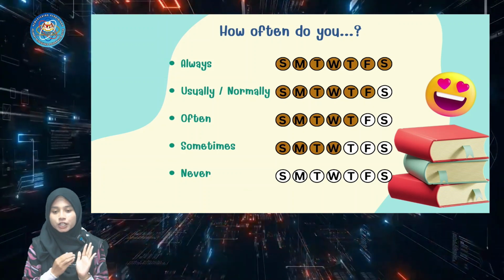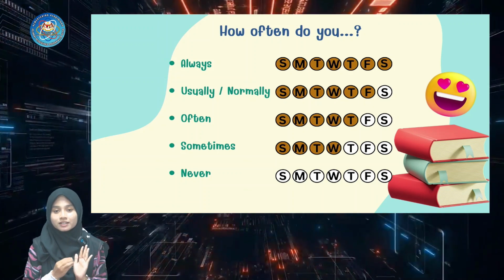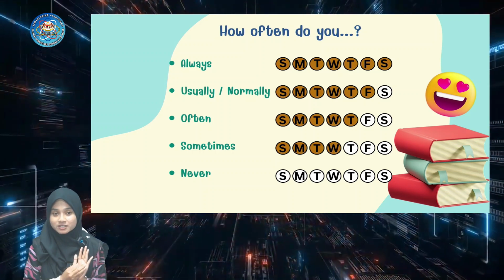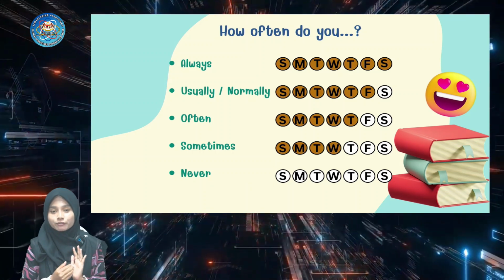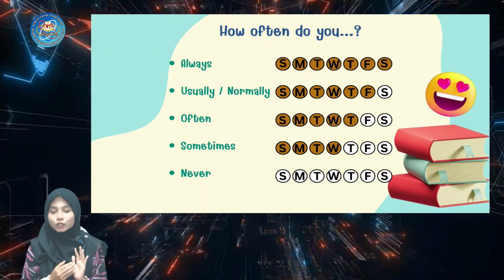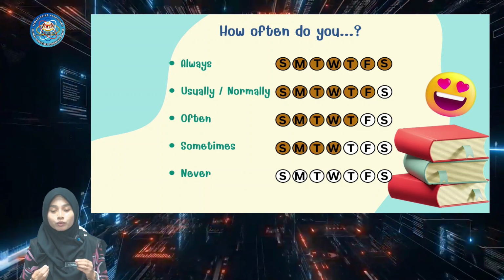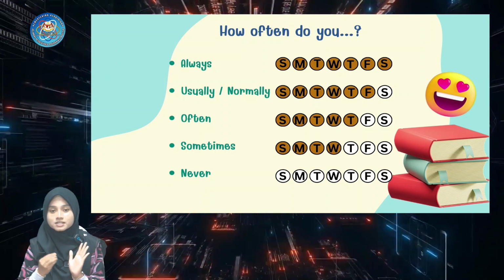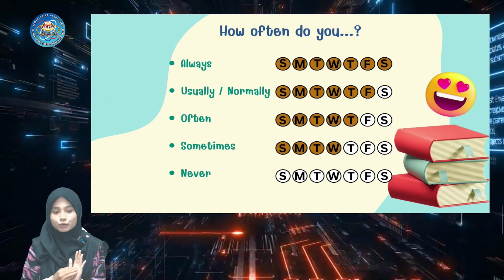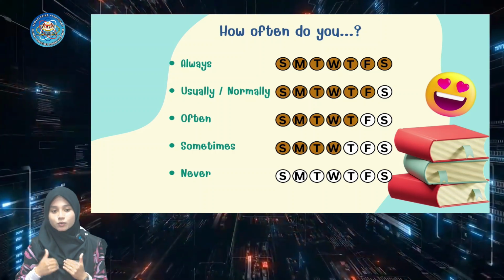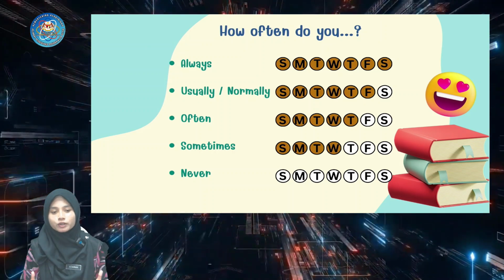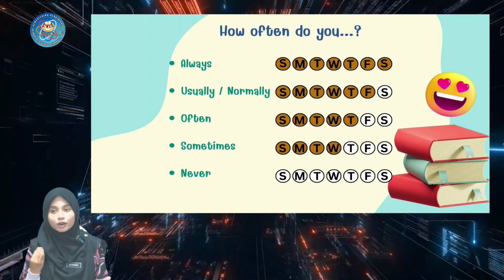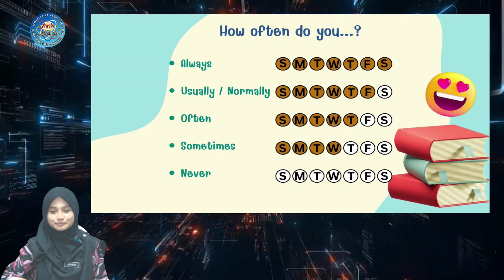For example, you often go to school from Sunday to Thursday. For the fourth one, from Sunday to Wednesday, for example, you sometimes do your homework. So we use sometimes: I sometimes do my homework. And for the last one, it's never, something that you never do as your daily routine. For example, I am never late for school.